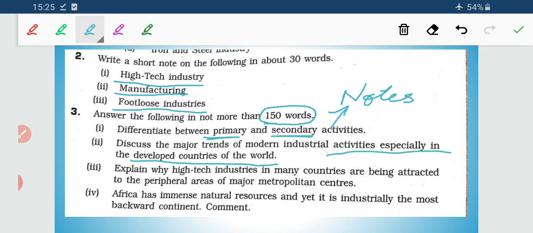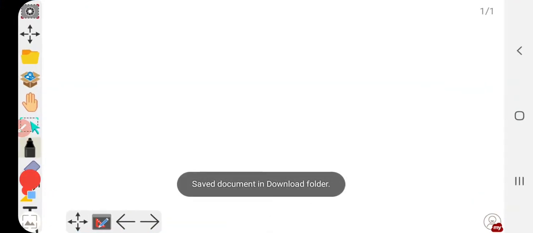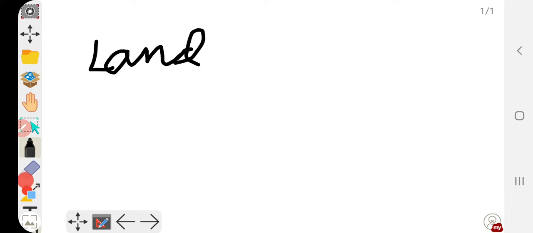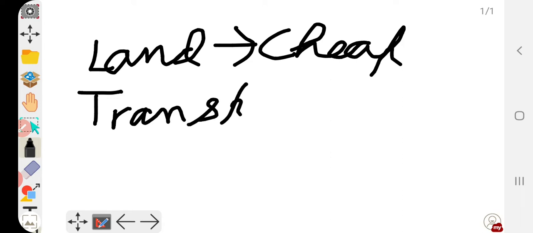Now explain why high-tech industries are being attracted to the periphery of the metropolitan cities. Now what are the reasons why they are attracted? Because in the outskirts the land is cheaper. The factories are generally single story, so they need a vast space area. So land is cheaper and they need vast space, that is why they are located in the outskirts. Second, high-tech industries are well connected with the facilities of the transportation network. So outskirts means there is good connectivity with the transportation network.